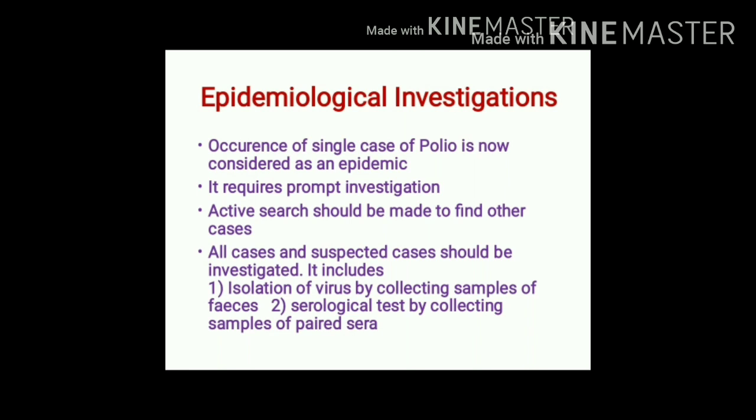Epidemiological investigations. Now, in the current scenario, even if a single case of poliomyelitis occurs, it is called an epidemic, and it is very essential to do prompt investigation. So what does it include? It includes active search, and this active search should be made to find other cases. It further includes laboratory investigations. All cases as well as all suspected cases must be investigated.